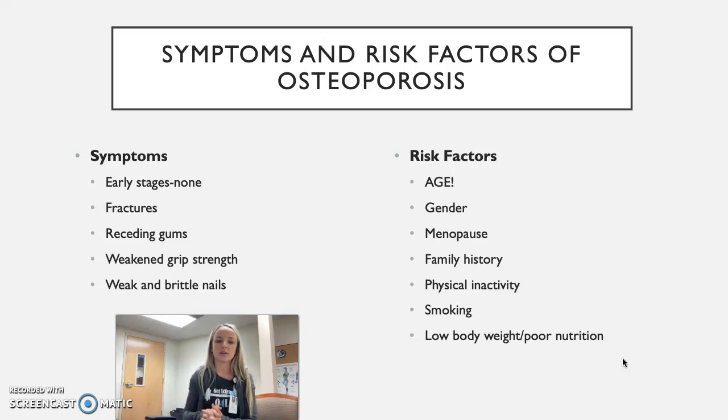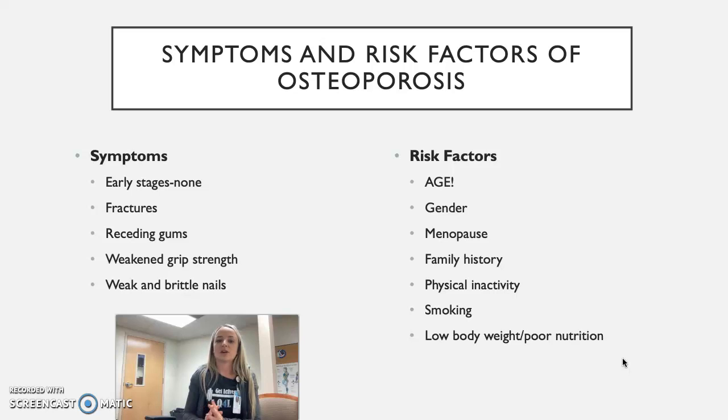Weakened grip strength. So a lot of times in assessments, we'll look at grip strength. That can usually be a good sign if they had really good grip strength a few months ago and now it's declining at a significant rate. That could be a sign of osteoporosis. And also weakened, brittle nails. So those are the symptoms to look out for.